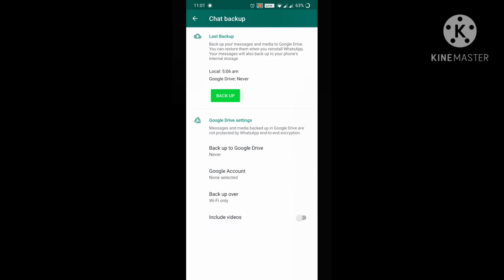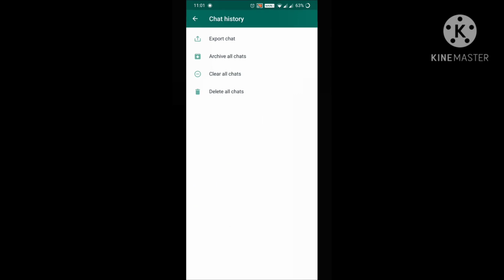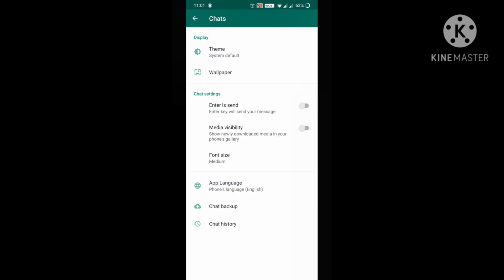Next, chat backup. This is a place where you can back up all your WhatsApp messages, which will be saved in your Google Drive. And then chat history. This is a place where you can do everything in one shot. You can export the chat, archive all the chats, clear all the chats and delete all the chats in one shot. This is how it works, and this is all done with the chats.